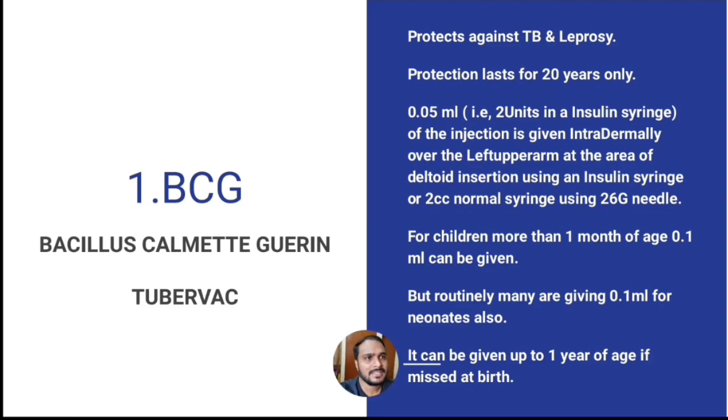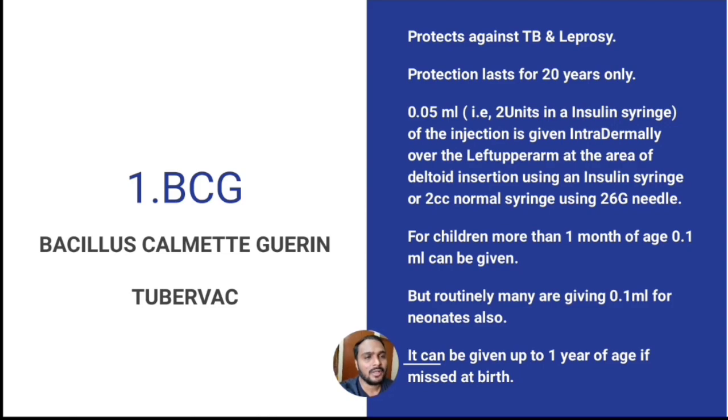It gives protection against tuberculosis and leprosy, and the protection lasts for 20 years only. 0.05 ml of the injection is given intradermally over the left upper arm at the area of deltoid insertion using an insulin syringe. In an insulin syringe, 0.05 ml is equal to 2 units. It can also be given with a 2 cc normal disposable syringe using a 26 gauge needle.